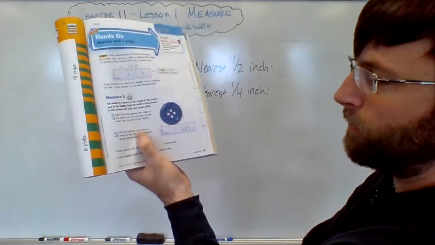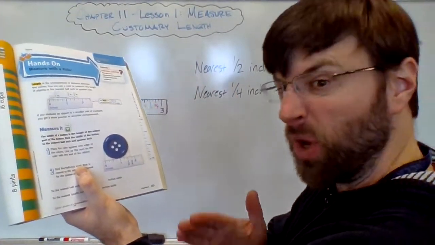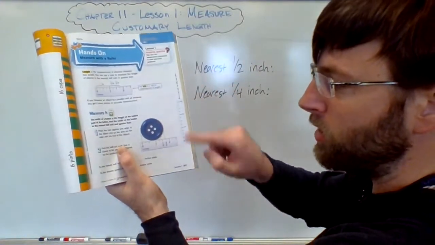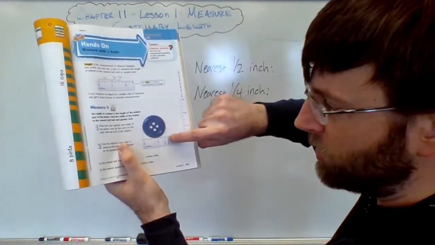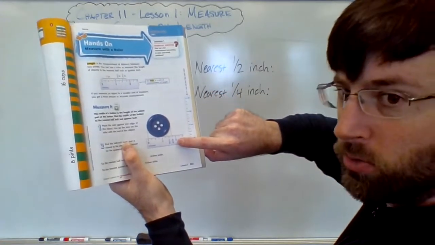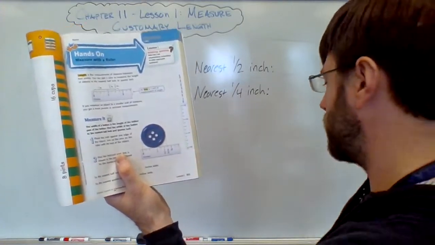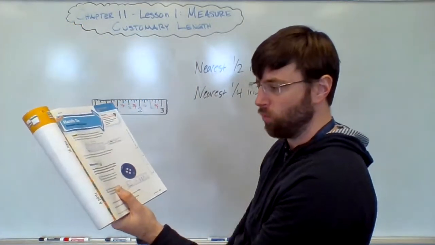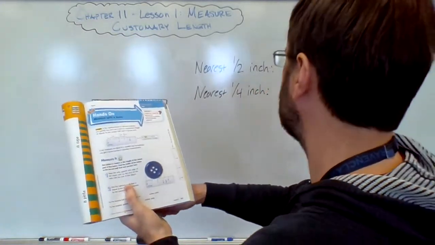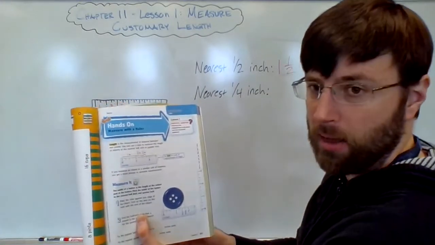If we're measuring that button to the nearest half, we need to ignore the 3/4 of an inch for a hot minute, okay? So if you're measuring to the nearest half, you're asking yourself the question, is that line right there closer to 1 1/2 or is it closer to 2? Because those are the nearest half inches. Well, it's closer to 1 1/2. So the answer to the first warm-up problem would be 1 1/2. It rounds down a little bit to 1 1/2 inches.